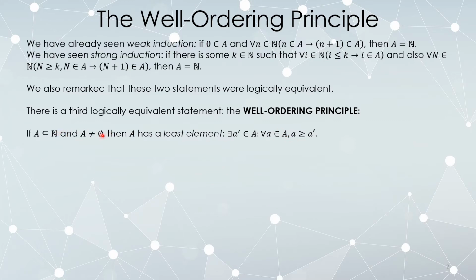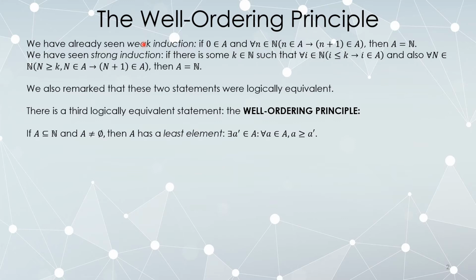Now, this is a very intuitive statement. As long as something is in your subset of natural numbers, there must be a smallest one. Now, as it turns out, you can't actually prove that without relying on an inductive argument. In other words, you can prove this statement is true if you assume, for example, that weak induction or strong induction is true. But similarly, if you assume that this is true, that every non-empty set of natural numbers has a least element, you can use that to prove that weak and strong induction are legitimate. They imply each other, so they're logically equivalent, which means